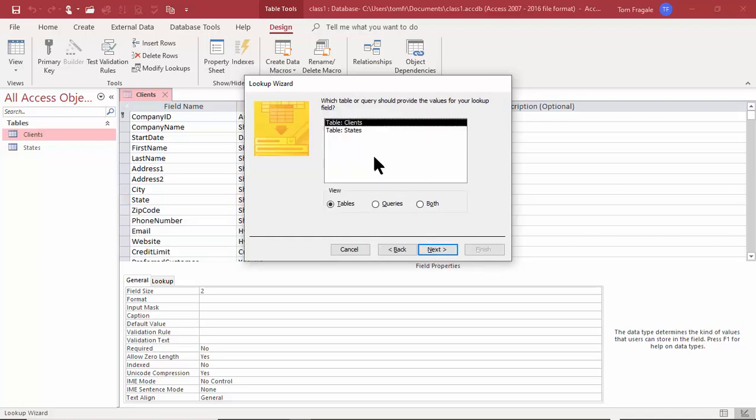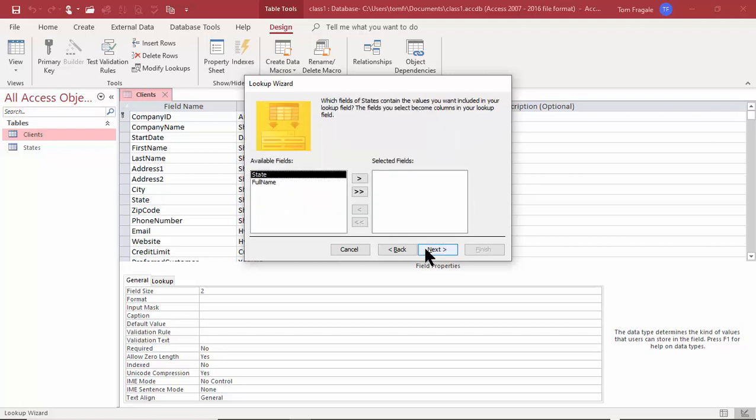I want to use the states table. So I'll pick on States, and I'll pick on Next. Now this screen means when I click on that pull down for the state, which fields am I going to see? Well, I'd like to see both of those fields. So I'm just going to click on the double arrow. Well, you can pick them individually, but I'll pick on the double arrow to pick all of the fields. Good. I'll pick on Next.